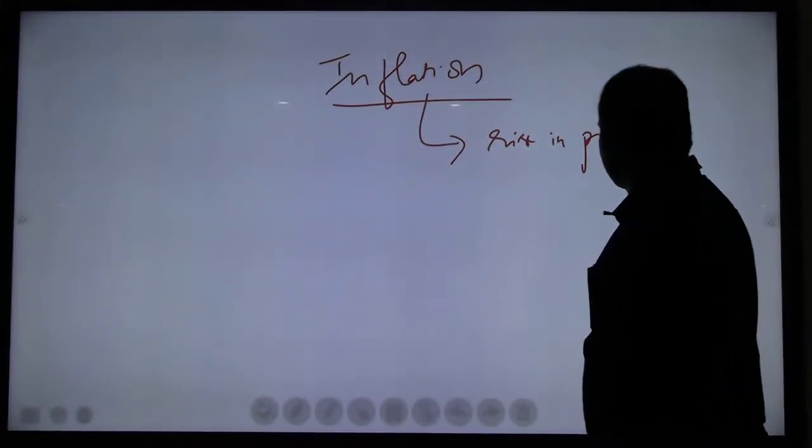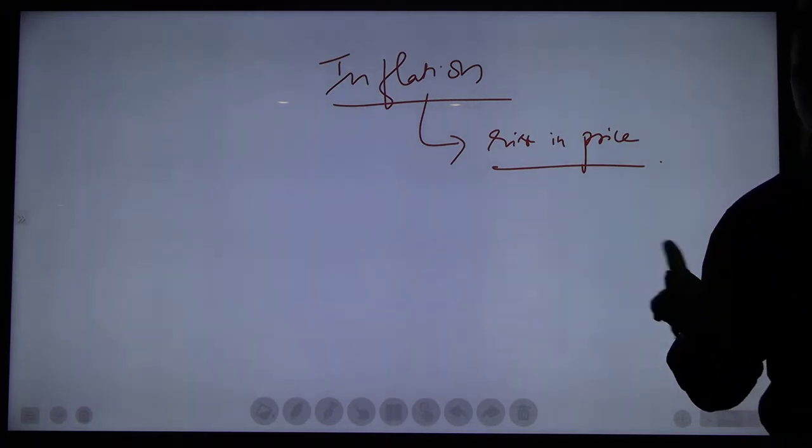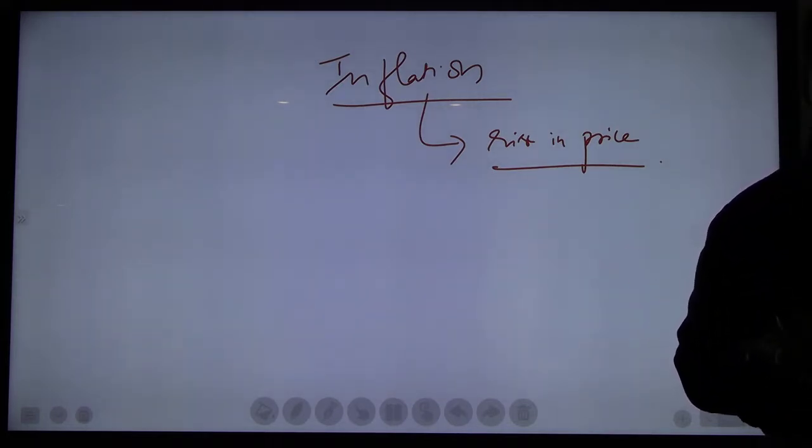So first, generally, what is the meaning of inflation? General rise in price. In simple language, inflation is nothing but a general rise in the price. Price of what? Goods. Price of goods and services. So the general meaning of inflation is a rise in the price of goods and services.